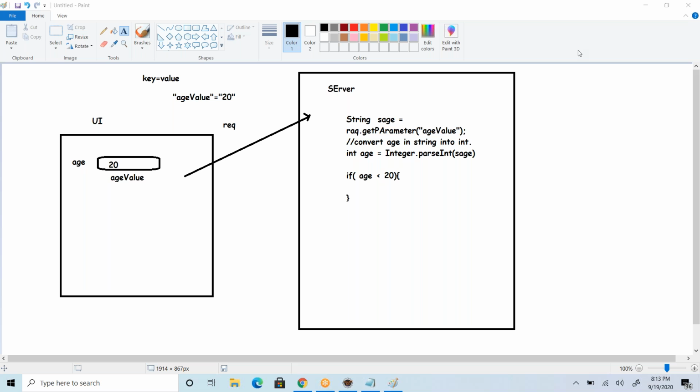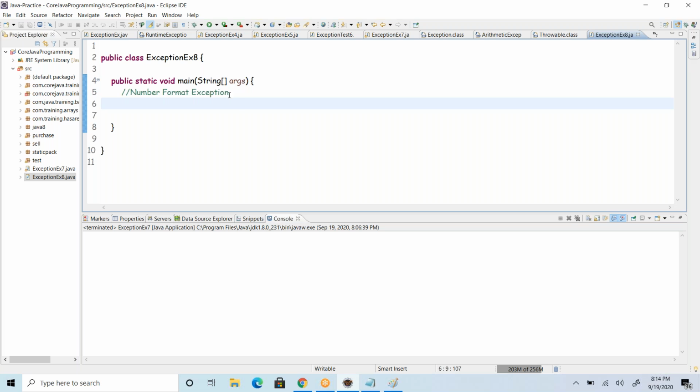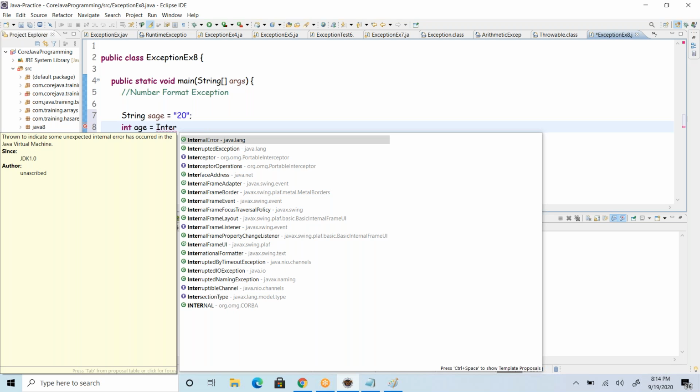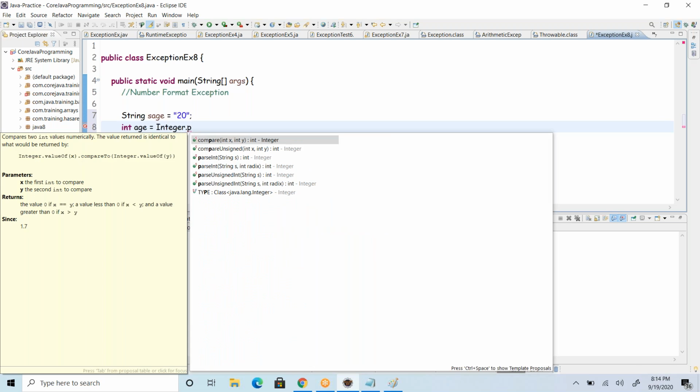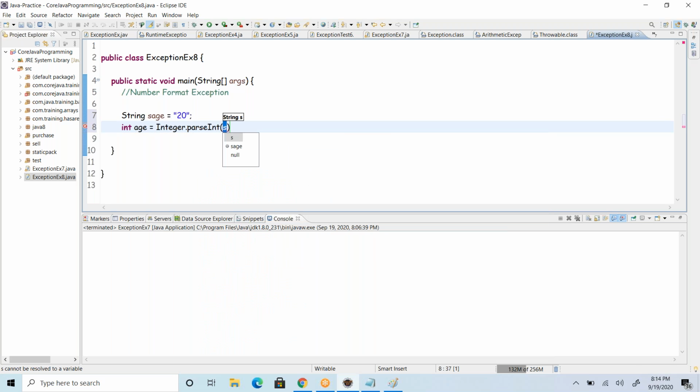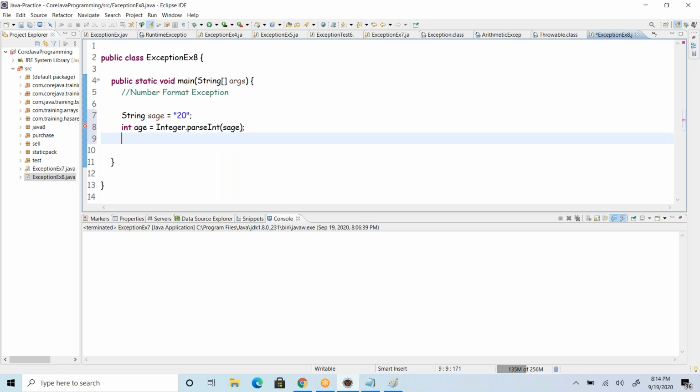Okay, perfect. So if you go back and write the same thing, say for example, the UI stuff and all. Now I'm taking a value in a string directly here, because I don't have the ASP pages and all the setup. So what I'm doing is taking the direct value in a string. Now I wanted to convert it into an integer. Integer is equal to Integer.parseInt of the string. It takes the input as a string parameter and returns it as an integer.